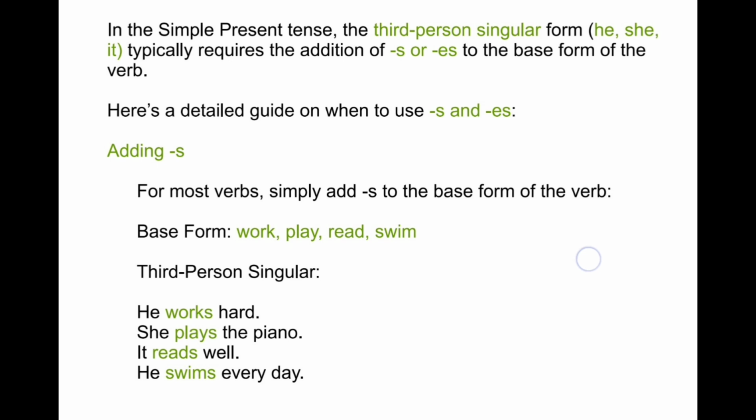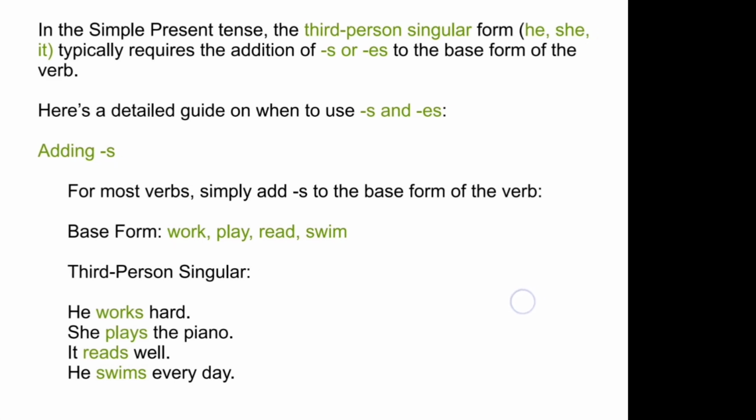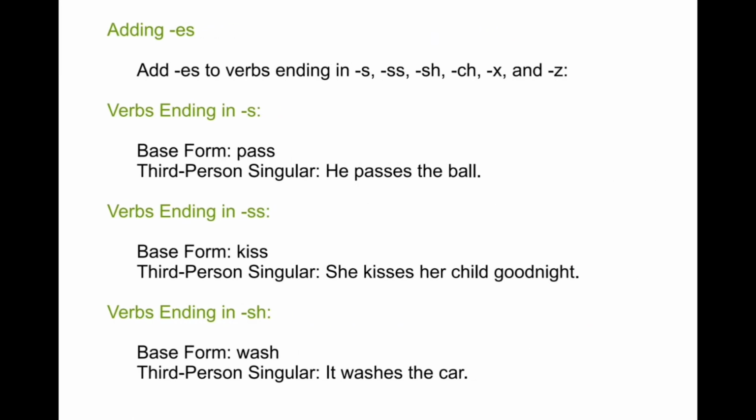Adding s for most verbs: simply add s to the base form of the verb. Base forms like work, play, read, swim, and more. Third person singular: he works hard, adding s. She plays the piano, s. It reads well, adding s. He swims every day, adding s. These are for he, she, it. When we need es, we add es.